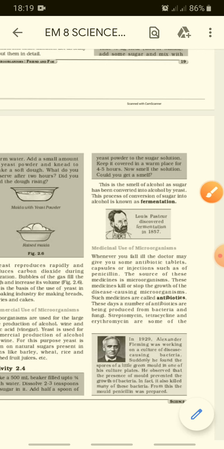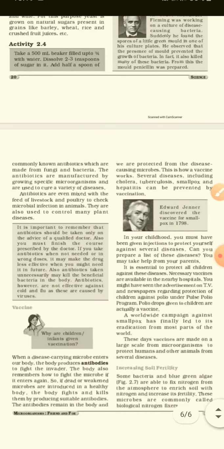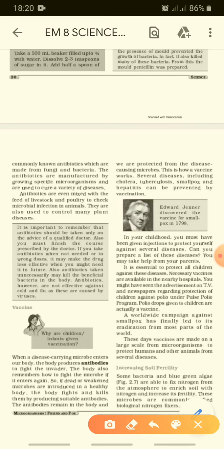These days, a number of antibiotics are being produced from bacteria and fungi. Streptomycin, tetracycline and erythromycin are some of the commonly known antibiotics which are made from fungi and bacteria. The antibiotics are manufactured by growing specific microorganisms to cure a variety of diseases.